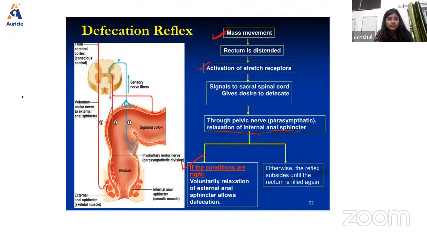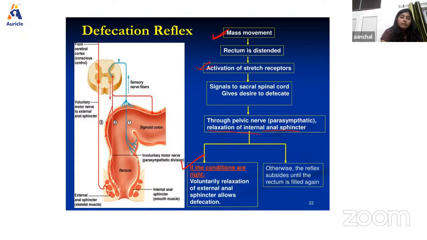One more thing is the presence of the gastrocolic reflex. The gastrocolic reflex is the contraction of the rectum followed by the desire for defecation, caused by the distension of the stomach by entrance of food. It is mediated by intrinsic nerve fibers present in the GI tract, and this reflex causes only a weak contraction of the rectum, but it initiates the defecation reflex. Please remember that this gastrocolic reflex is always initiated when food enters the stomach.